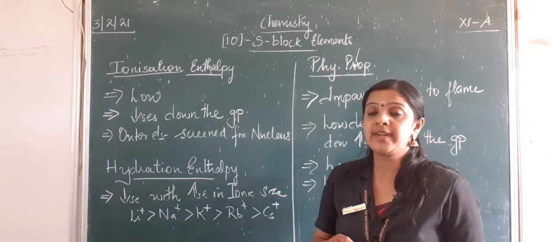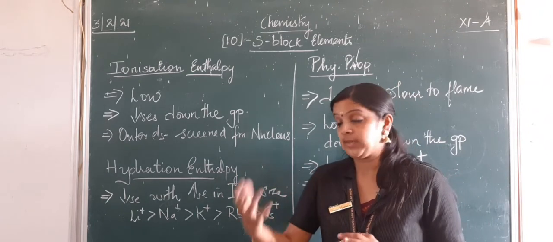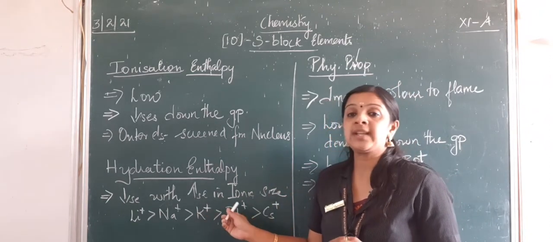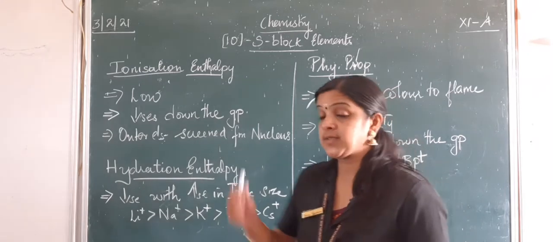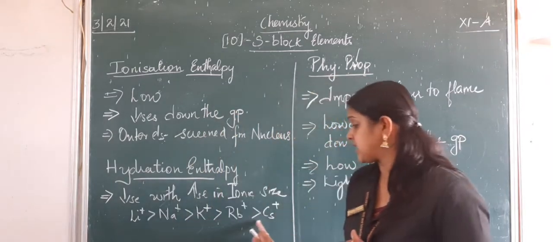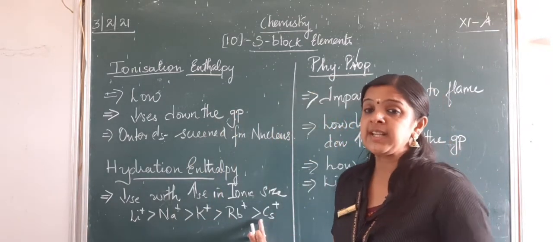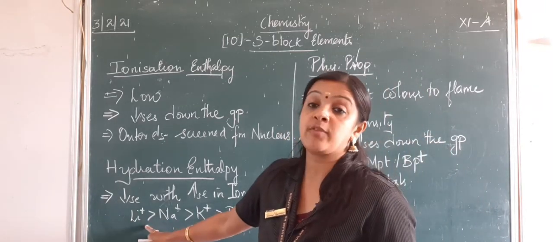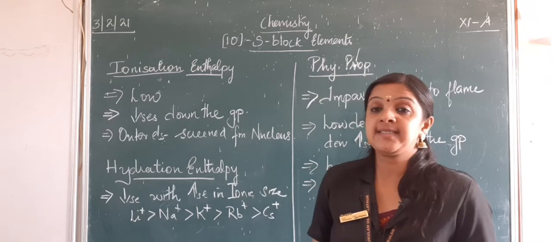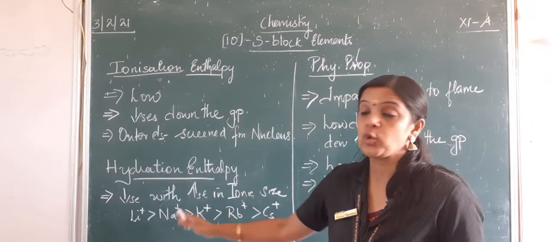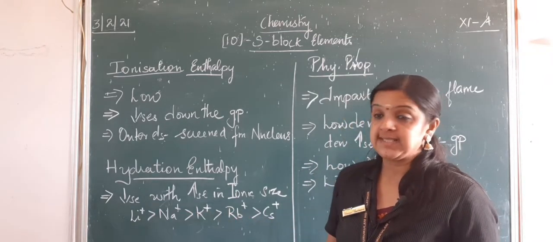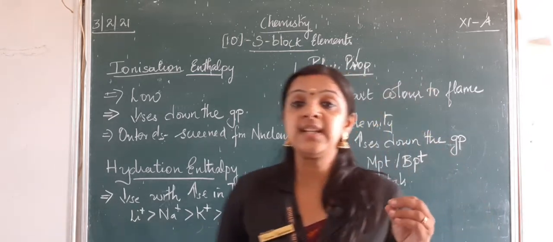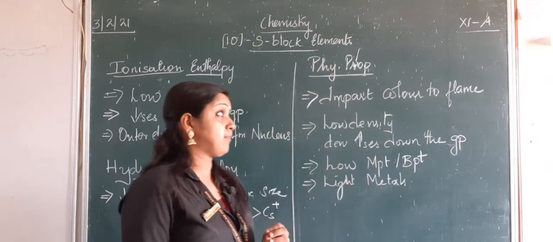When we go for hydration enthalpy, which is nothing but the interaction with water, it decreases with increase in ionic size. So as we go down the group, the ionic size becomes more, but the hydration enthalpy will be decreasing, where the lithium cation will have the highest hydration enthalpy compared to sodium, potassium, rubidium and cesium. Cesium will have the least.